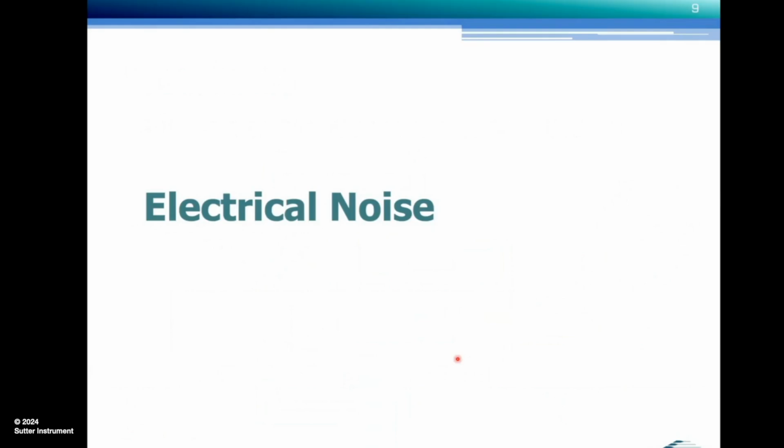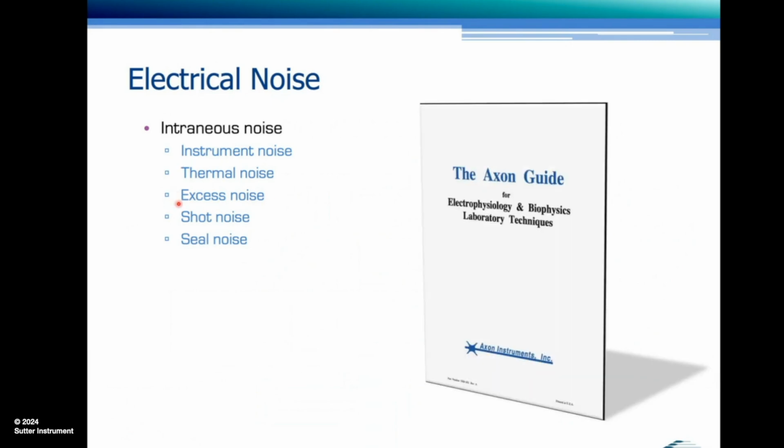Let's switch over to electrical noise. Electrical noise comes either as intraneous noise, and that could be instrument noise, or there's a number of other noise forms that we don't want to deal with here today, because those are not things that we can pragmatically fix in our own setup, but want to refer to the Axon guide that has a lot of detail about what they do and where they play a role.